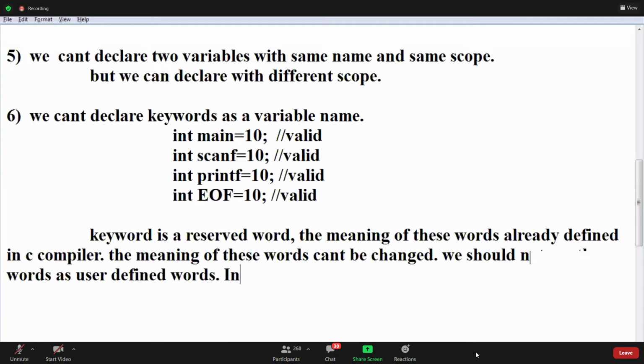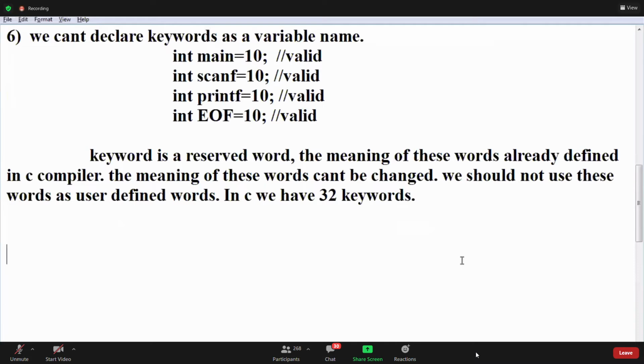Okay. In C we have 32 keywords. Okay. In C we have 32 keywords, guys. We write keywords related to data types. Guys, tell me keywords related to data types. What are the keywords there? 9 keywords are there related to data types. Guys, can you tell what are the 9 keywords related to data types?